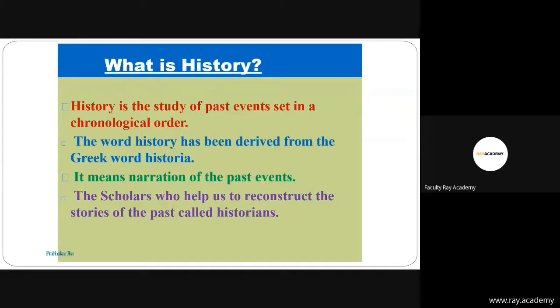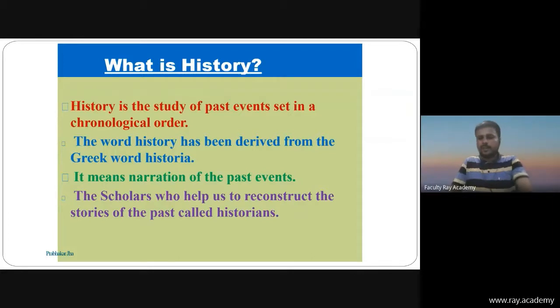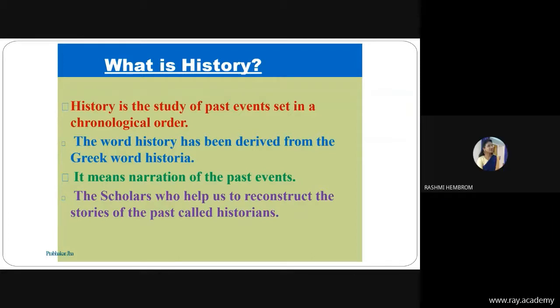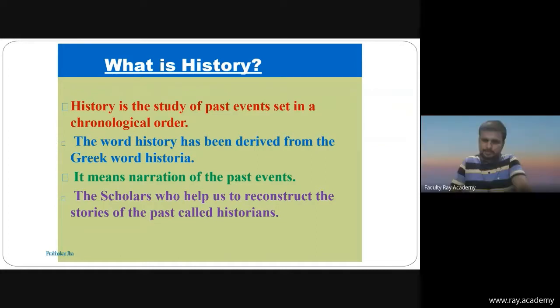Try to speak in your own language. Okay, what is the meaning of history? Anyone, please give me your answer. Sir, it was divided. Okay, please Rasmi, go ahead. After that, Deji.